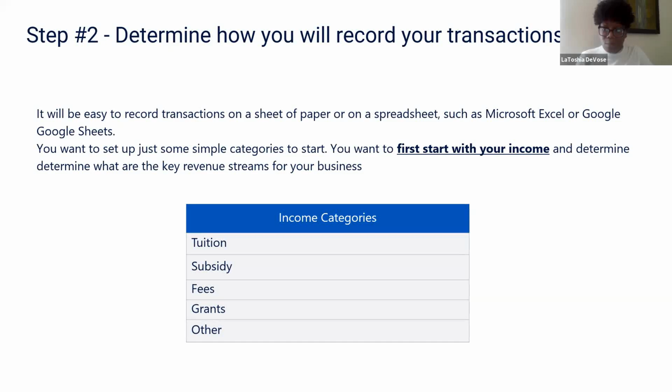You want to first start with your income and determine what are the key revenue streams for your business. So the sources that you primarily get your money from. Likely, parent fees will be one of them, and another might be childcare subsidy or payments from the food program. Perhaps there's additional funds that you receive for after-school students or grant funds. So each one of these will be a separate revenue stream to account for.